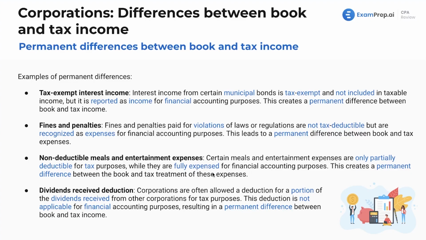And why are they fully expensed? Well, that's an expense. The money went out the door. This is going to create a permanent difference between book and tax for these expense types.